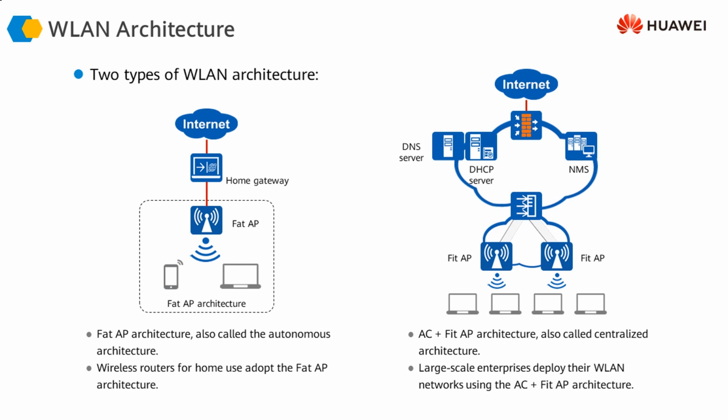So AP is responsible for providing connectivity, and AC or access controller, or simply controller or wireless controller, is responsible for providing all the control functions, for example the authentication, authorization, etc., to the devices which are connecting to the wireless infrastructure. So in case of small networks or home networks or a single AP or a small number of AP networks, you might be looking at a FAT AP architecture.